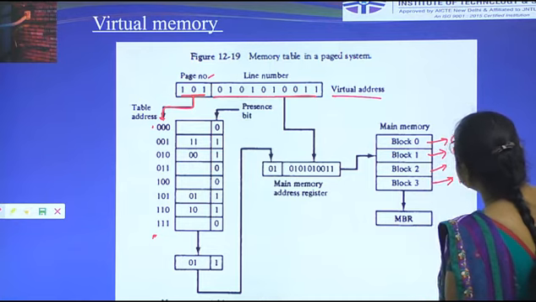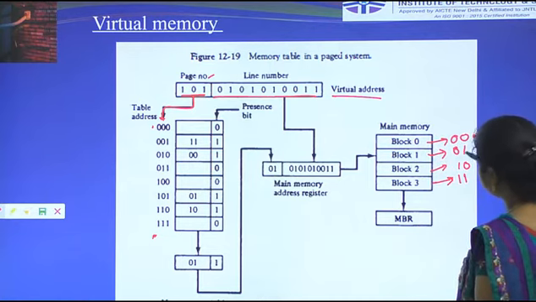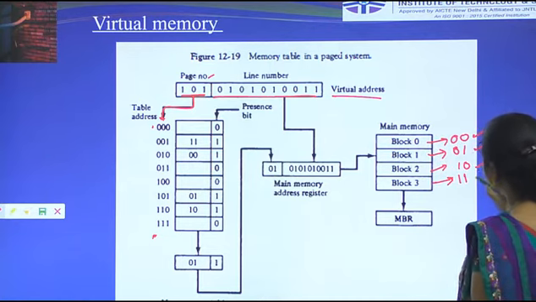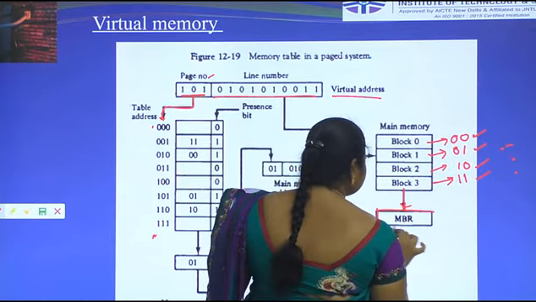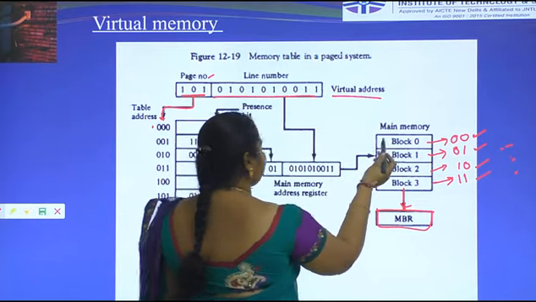Okay, 00 means it is represented with 2 bits: 00, 01, 10, 11. This is the memory buffer register. MBR means memory buffer register. This is the main memory.